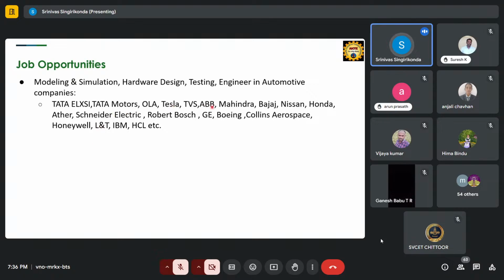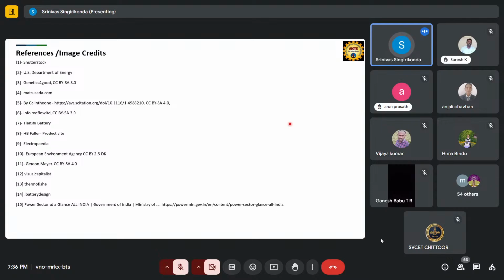Opportunities in the job market: these are different companies which are providing job options. There are some references which I took.